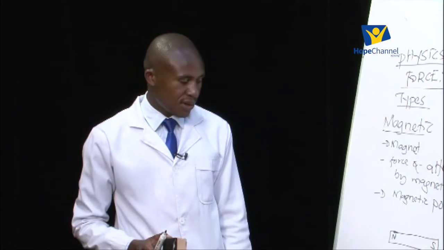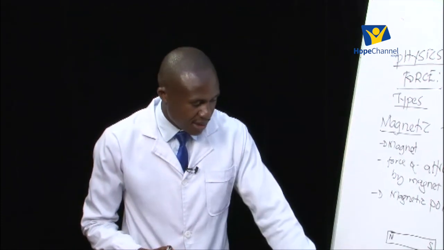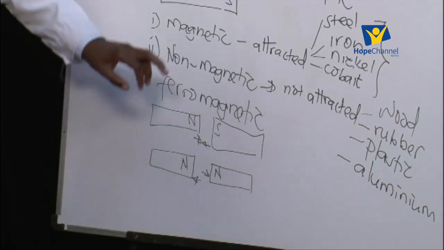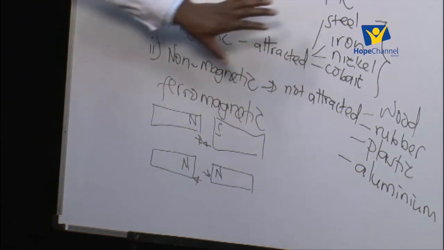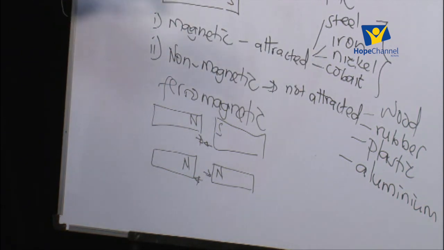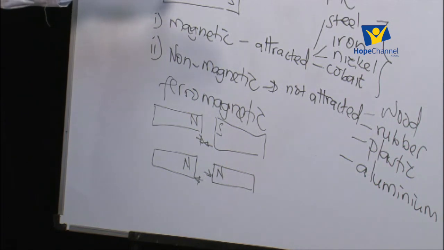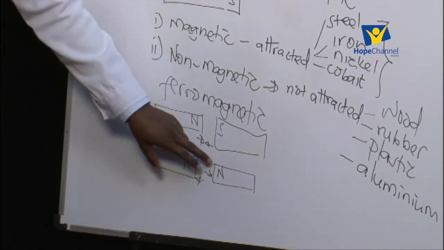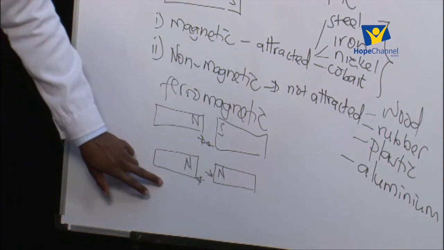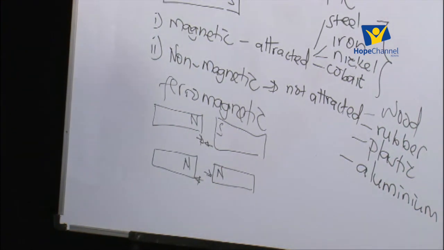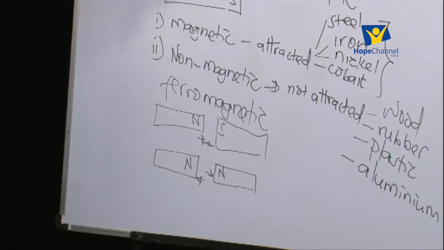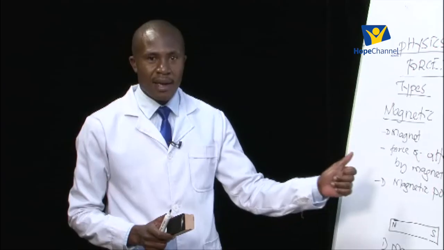So when you talk of the force of either an attraction, that is if we have a north pole and a south pole, or a magnet and a magnetic material from any of those groups, that kind of an attraction due to a magnet, we call it a magnetic force. Or this repulsion force due to a magnet, we also call it the magnetic force. We have to be very specific here. We are saying the force of attraction or repulsion by a magnet.